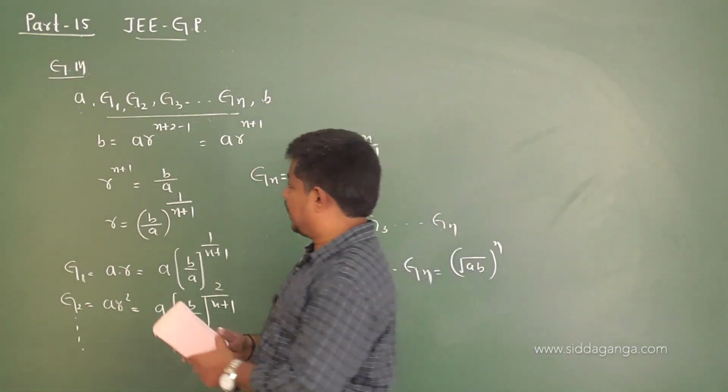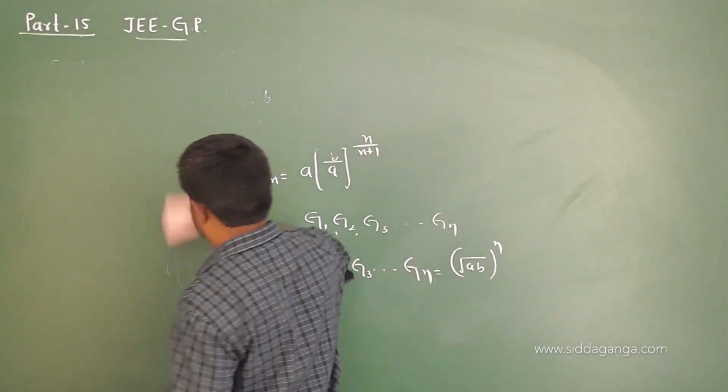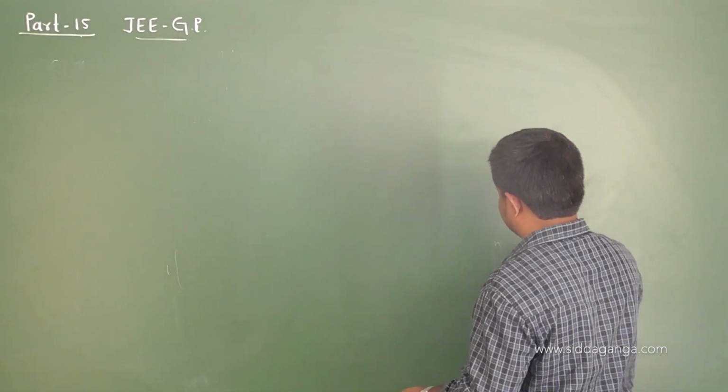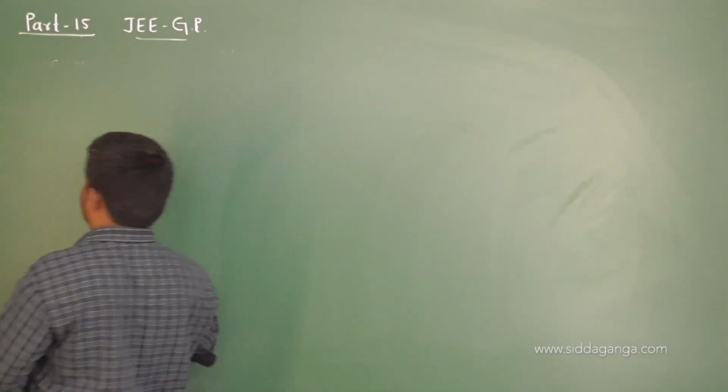Now, let me discuss one more concept, that is the arithmetico-geometric sequence, or we also call it the arithmetico-geometric progression. Simply we write it as AG series.